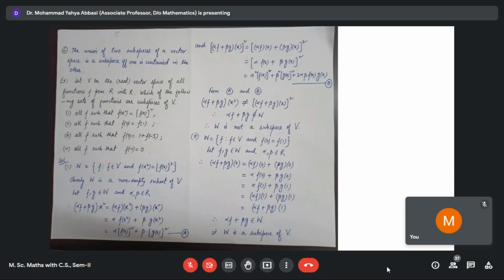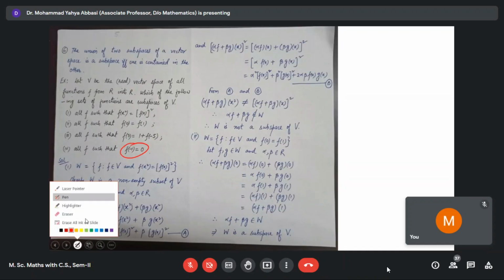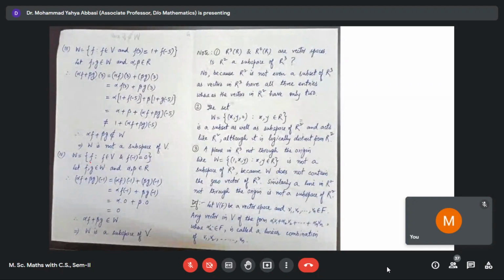Finally, in the fourth one, f of minus 1 is equal to 0. We check this one: f such that f belongs to V and f of minus 1 is 0. Now we consider two elements here, f and g belonging to W, and alpha, beta belongs to R. Alpha f plus beta g of minus 1 is alpha f of minus 1 plus beta g of minus 1.